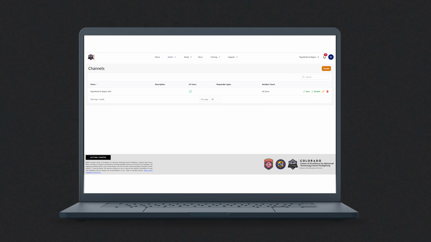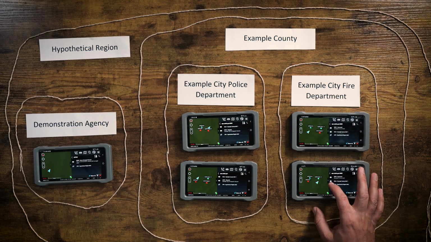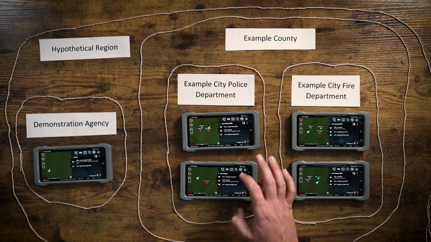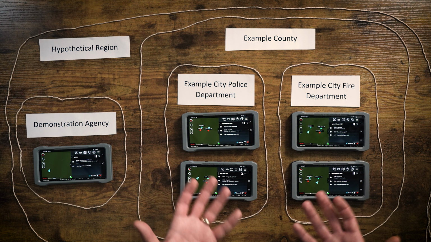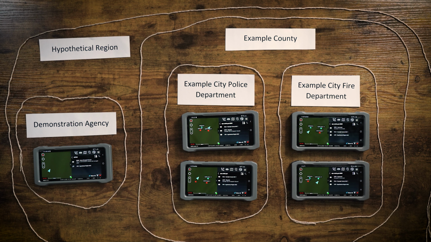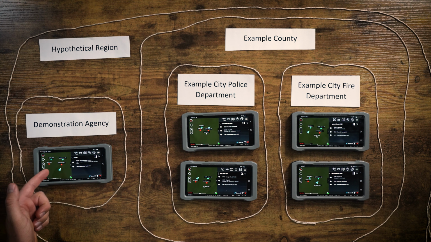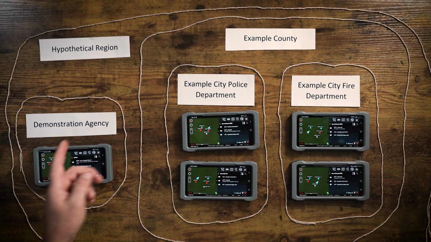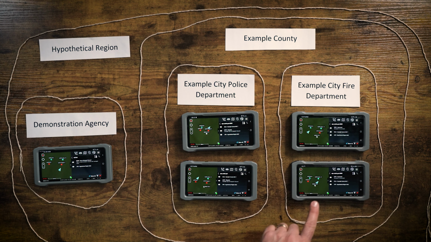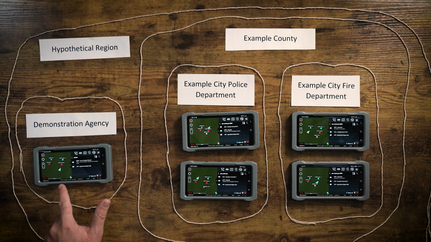So we've done this, we've created hypothetical region MAC, and when I start to turn this channel on in the TAC app, for the Example County folks, nothing happens because they already can see each other through the county mutual aid. But when I turn this channel on for the demonstration agency, suddenly it is able to start seeing the location of the responders from Example County, and folks in Example County can start to see the location of our TAC user from the demonstration agency. And so now the demonstration agency user can see all 4 users from Example County, and then all of our Example County users can see the user demo chief 2 from our demonstration agency.